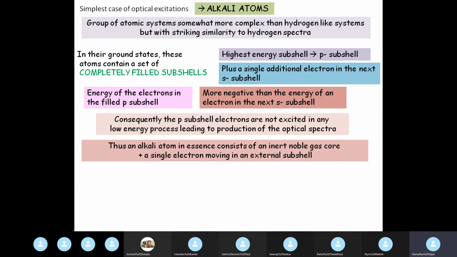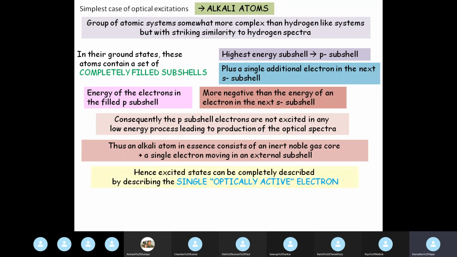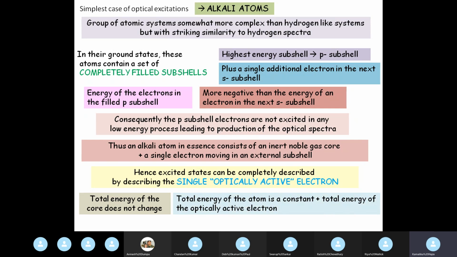So basically an alkali atom in essence consists of an inert noble gas core, the inner core, plus a single electron moving in an external subshell. So basically the excited states can be completely described by describing this single optically active electron. The total energy of the core does not change, and the total energy of the atom is some constant plus the total energy of the optically active electron.